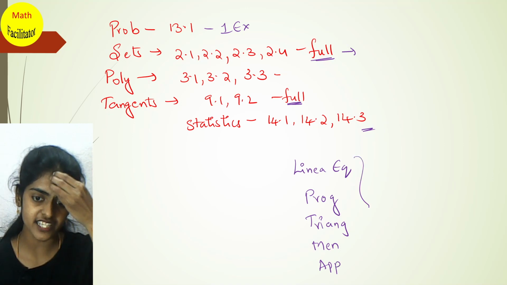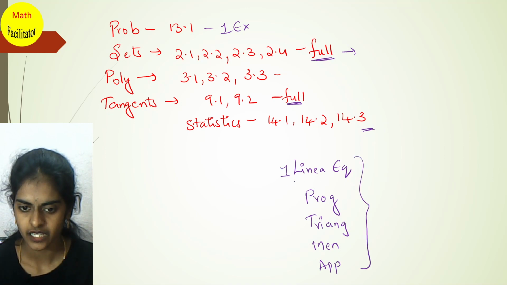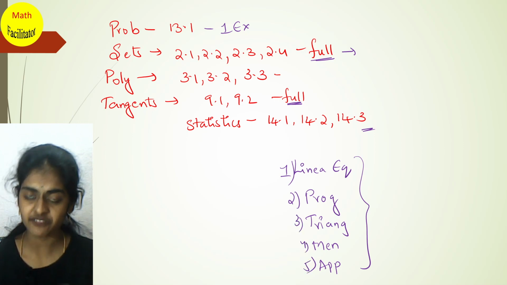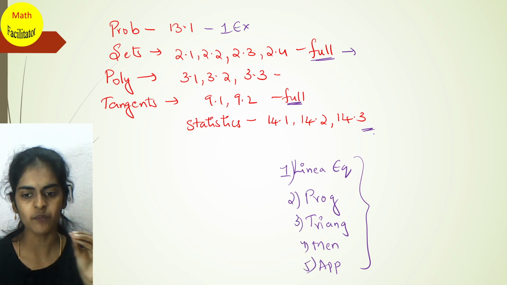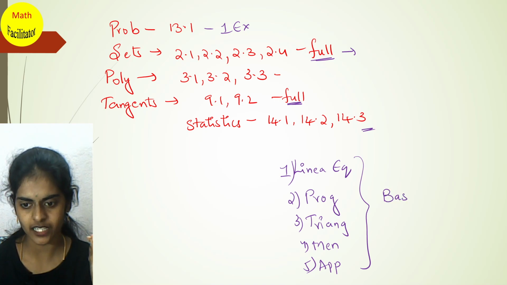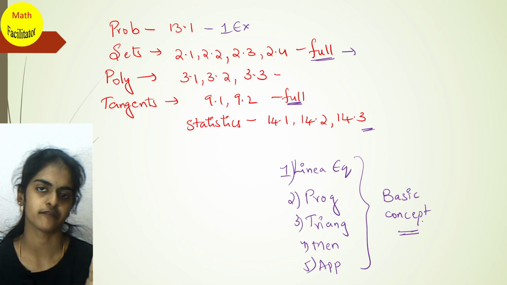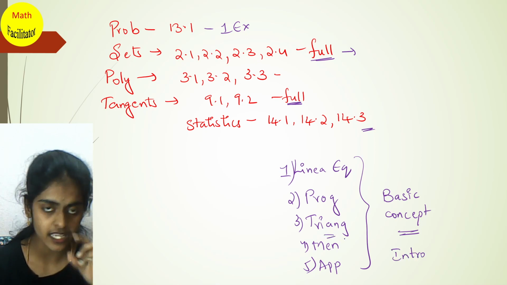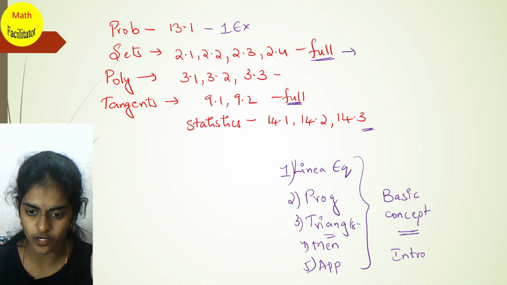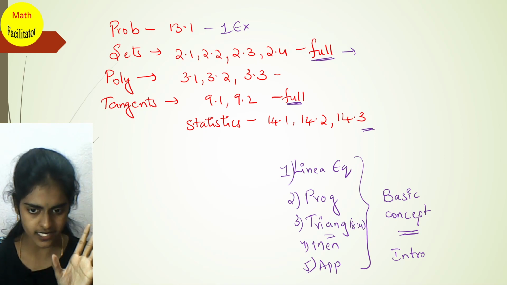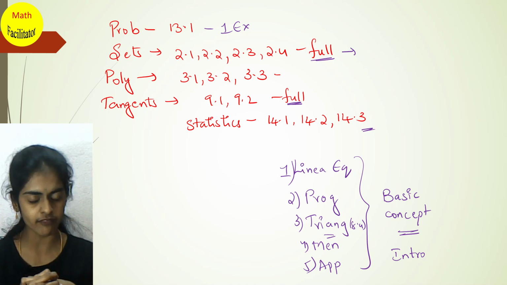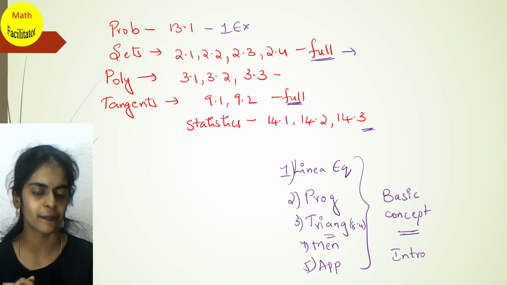For these 5 chapters, if you know the basic concept and basic introduction, it is enough. In triangles you will have to learn exercise 8.4, only questions 1 to 8. So plan your preparation accordingly.